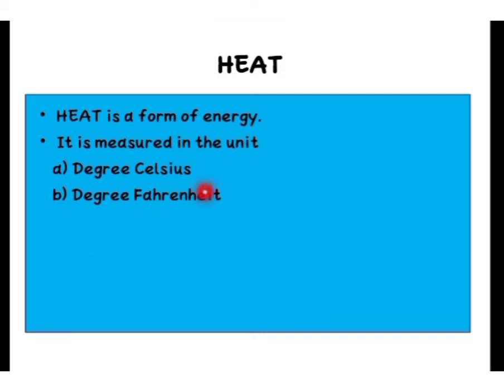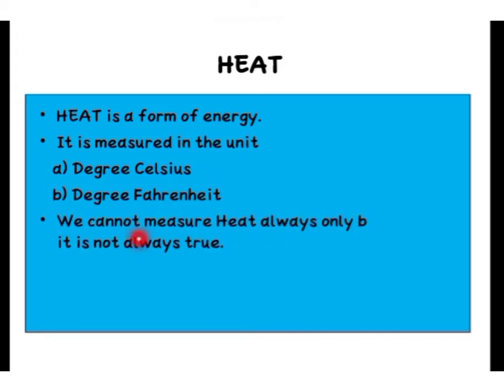When you measure heat, you always measure in degree Celsius or degree Fahrenheit. We cannot measure heat only by touch, as it is not always true. We have seen in our example that it is not possible to measure heat like this, because by touch what you feel may not be always correct.